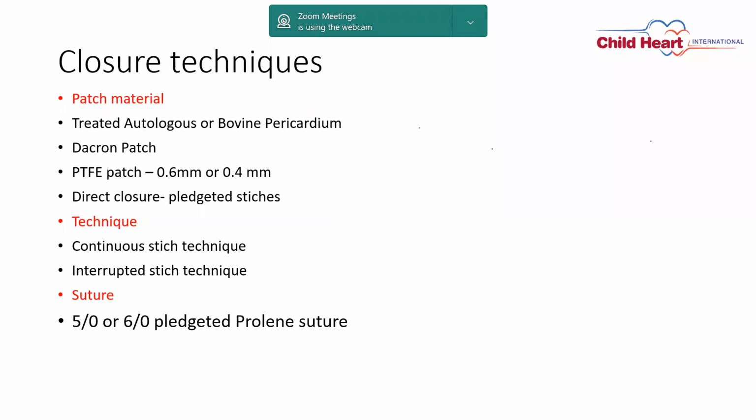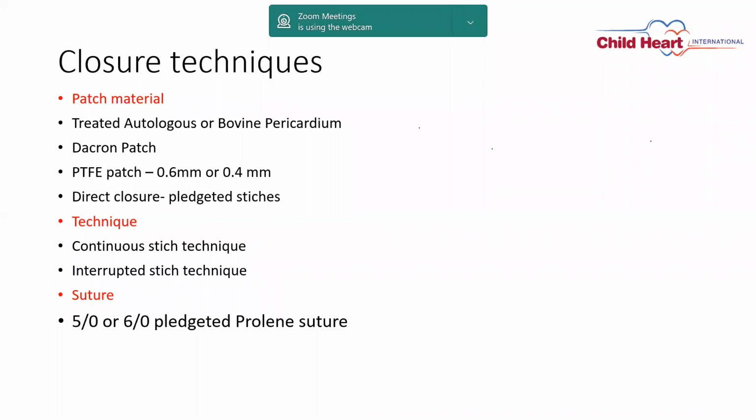The VSD can be closed with different patch materials. The material which we can use is glutaraldehyde-treated autologous pericardium or bovine pericardium, Dacron patch, or PTFE patch, which can be a 0.6 millimeter PTFE patch or 0.4 mm PTFE patch, or it can be a direct closure with pledgeted stitch. When we talk about the patch material, every material has its advantage and disadvantage.